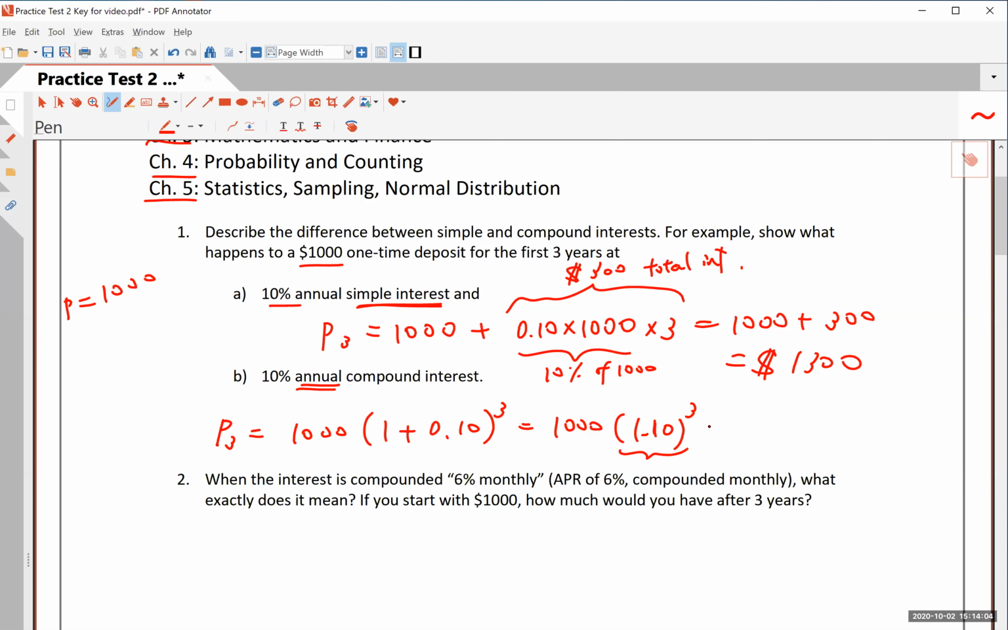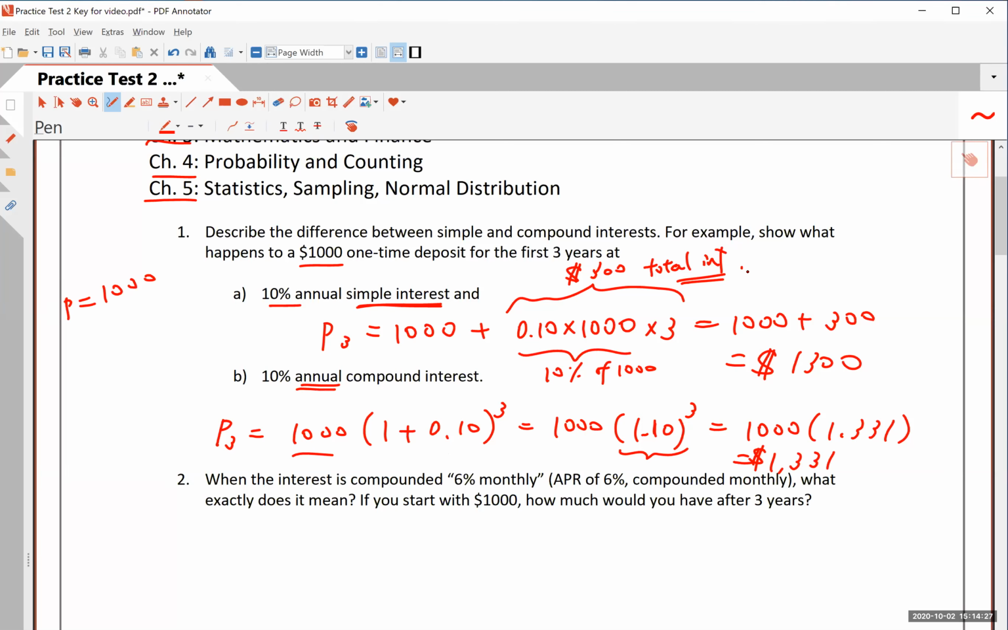And you do this part first, okay? When you do this, you will find that this is 1,000 times 1.331, and so that's $1,331. All right, so you started with 1,000, and the difference of $331 is the total interest, which is more than what you got here.